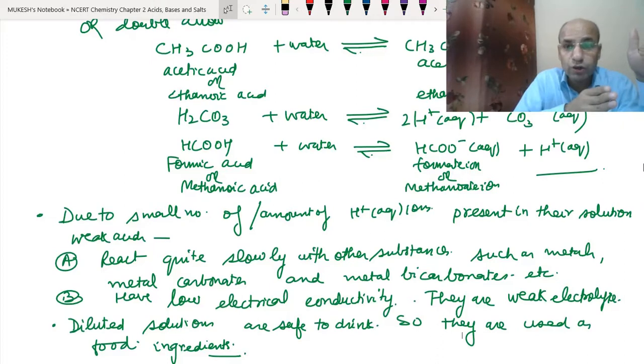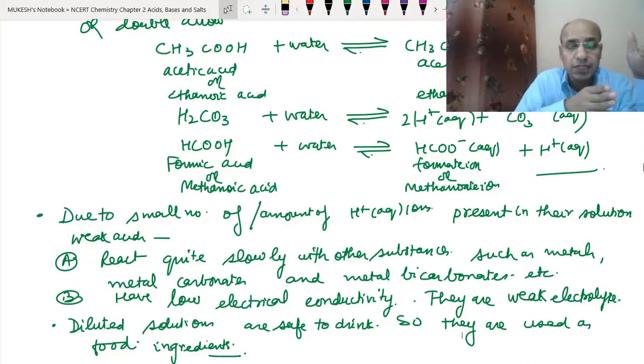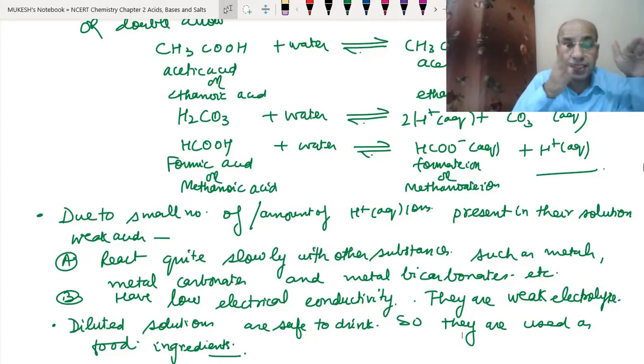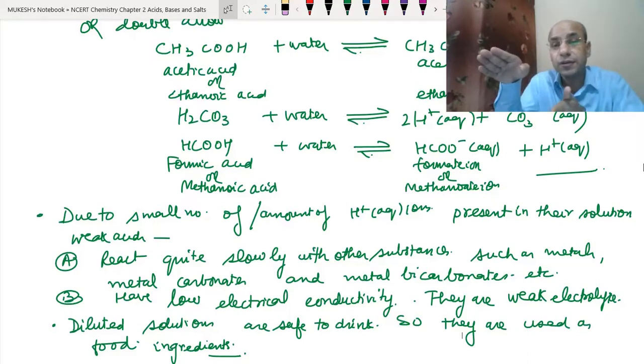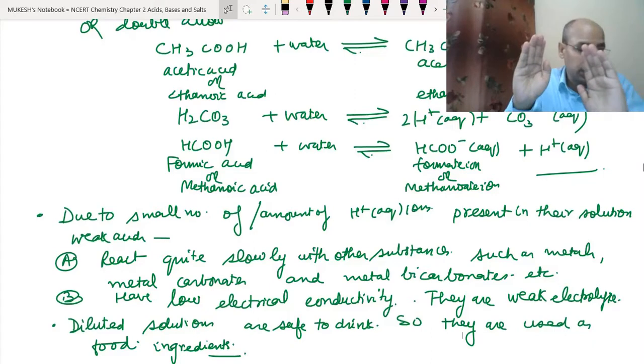Good. Strong electrolytes for the strong acids, weak electrolytes for the weak acids. Dissociation is represented by the one-sided arrow for strong acids, and by the two-sided arrow for weak acids. Strong acids are not safe to drink and weak acids are safe to drink. So this is how we can compare strong and weak acids properly.